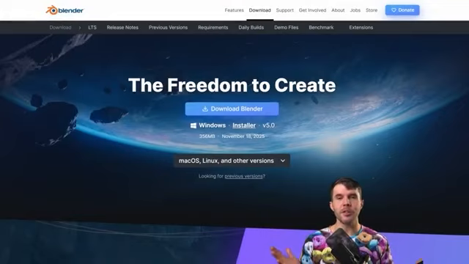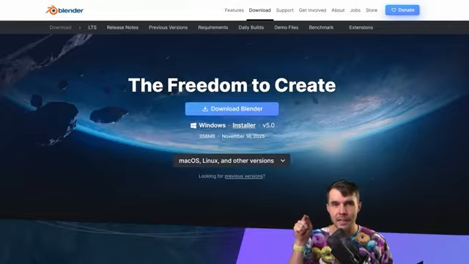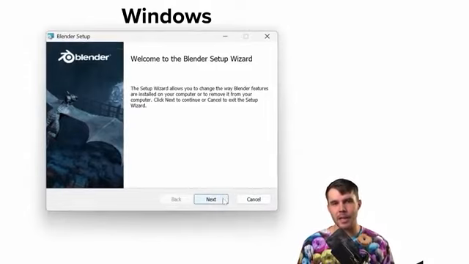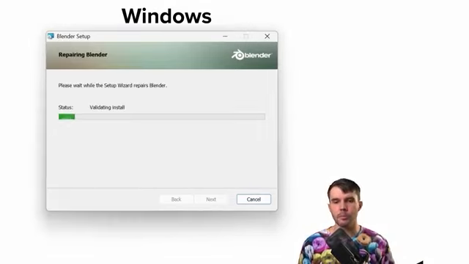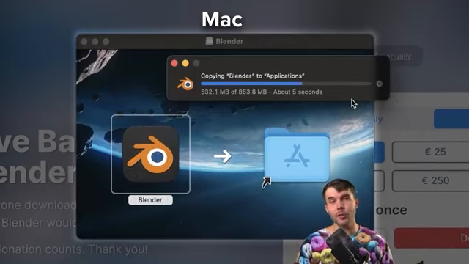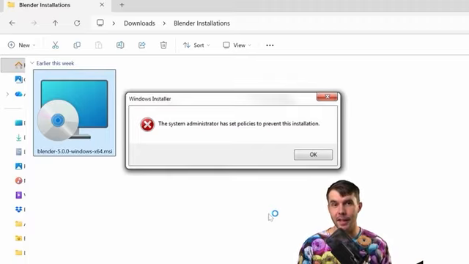For every donut, you need to download Blender. So if you haven't already, click the link below, that'll take you to blender.org, and then just hit the big download button. Now, if you're on Windows, that'll download an executable, which you should install. Or if you're on a Mac, it's a disk image. Drag it to your application folder. And also, if you're at school or on a work computer that won't let you install anything, you're a